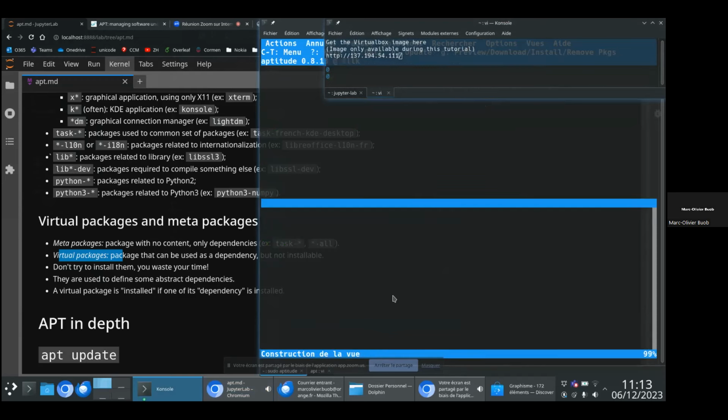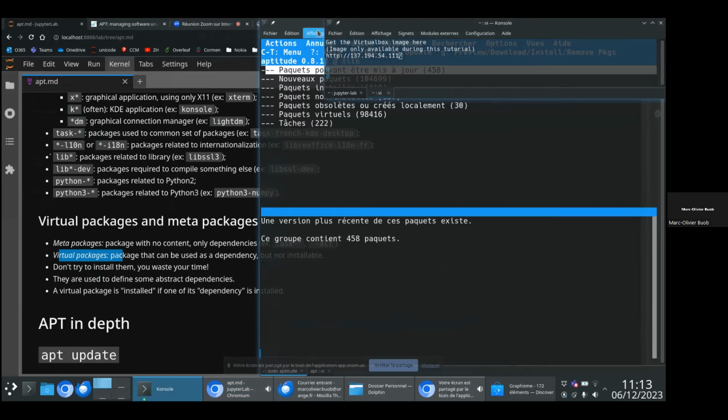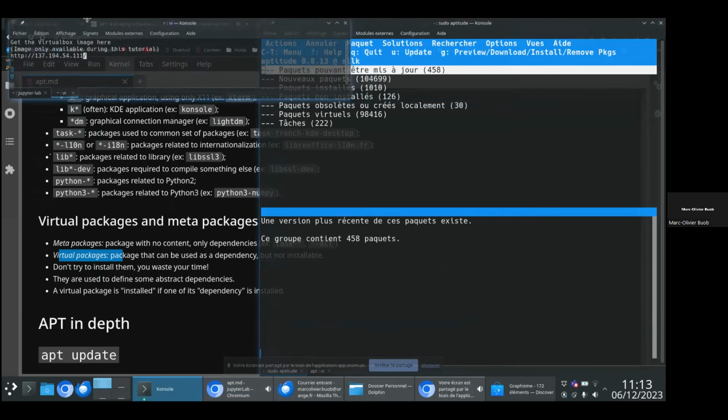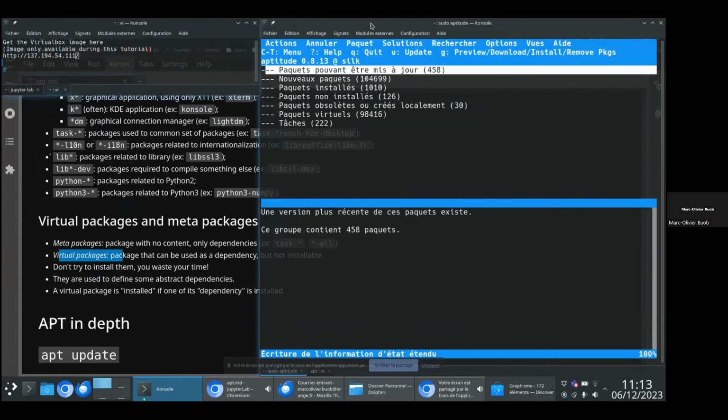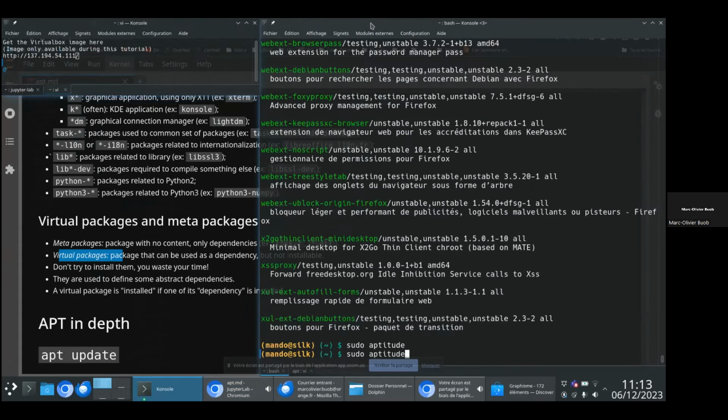So here now I will start to show you a more advanced tool, which is aptitude. Sorry, maybe I was a bit quick, so I will show you the command that I run. I run sudo aptitude. As I said, you can run sudo aptitude update, sudo aptitude install, but with this tool, in particular, you have a graphical interface.